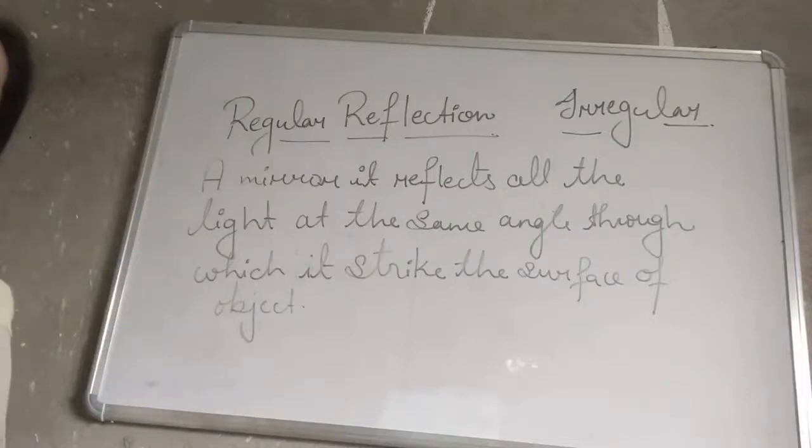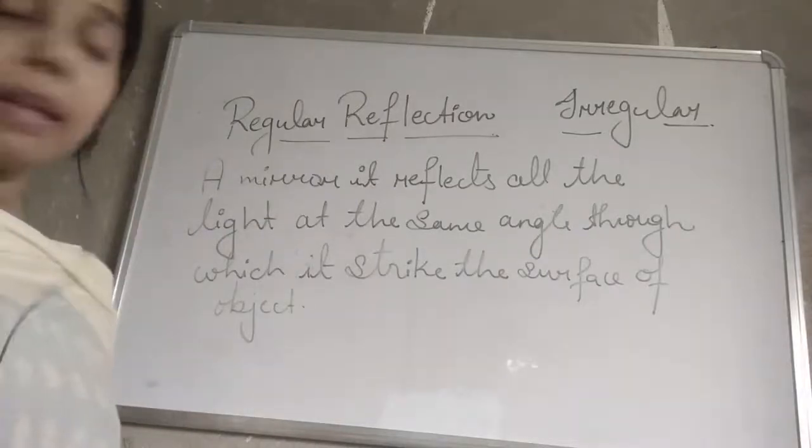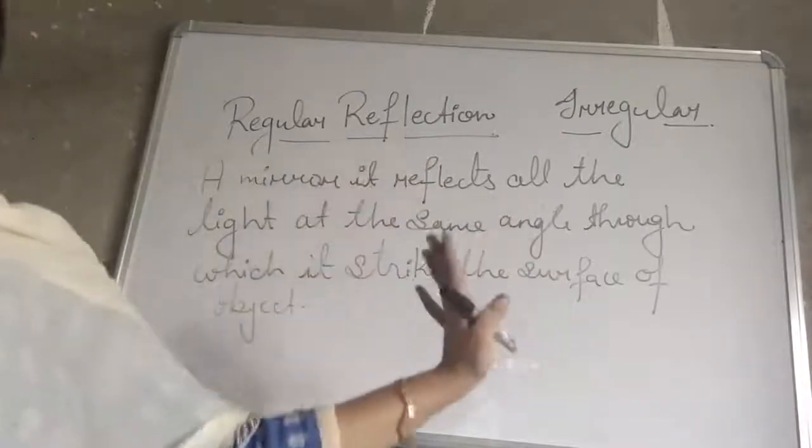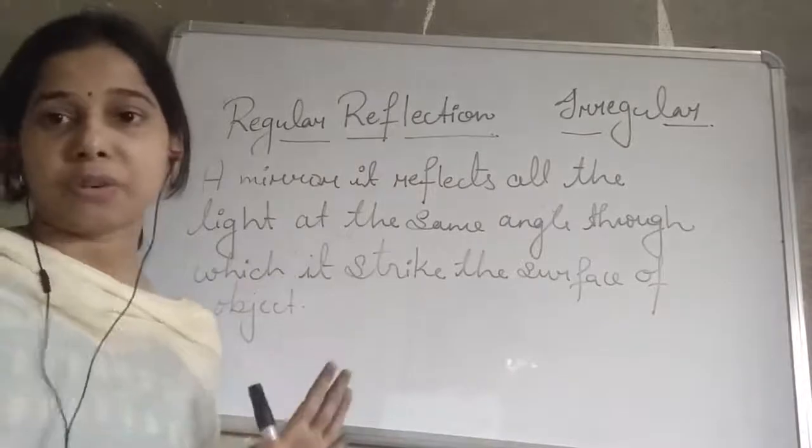If we talk about irregular reflection, it states that it reflects all the light in other directions.